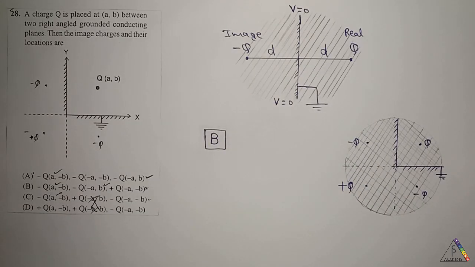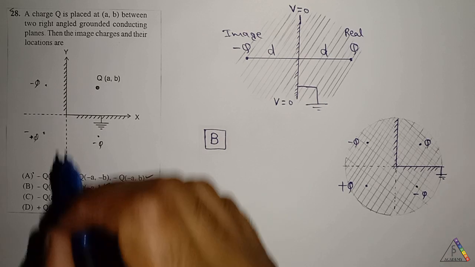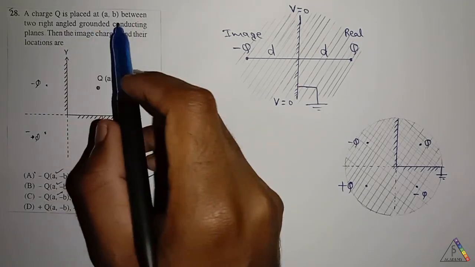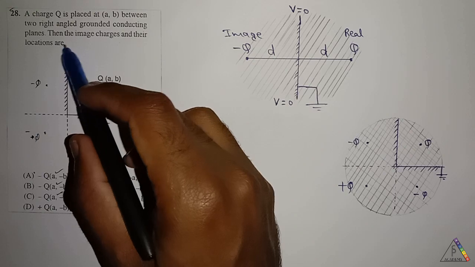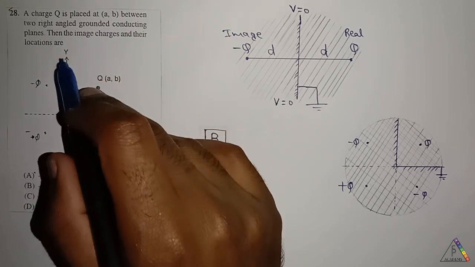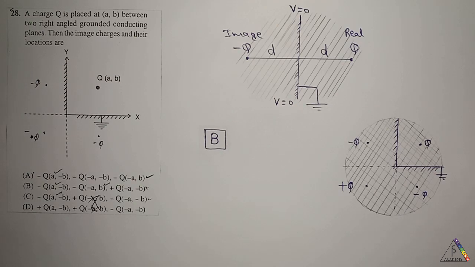Next question is 28. For this question, in the last video, I have answered the wrong option. The question is, a charge Q is placed at A, B between two right-angled grounded conducting planes. Then the image charges, their locations are.